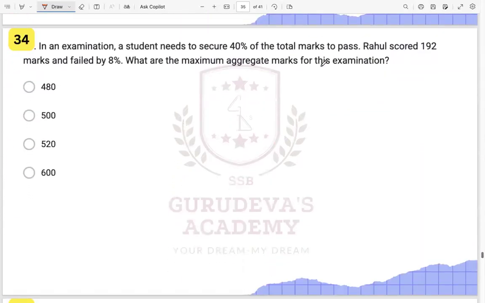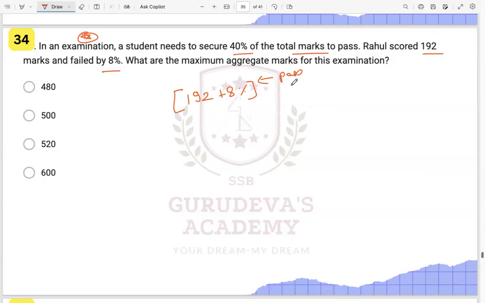Okay. Now this is again this type of question, a very important question. In an exam, a student needs 40% of total marks to pass. Rahul scored 192 marks and failed by 8%. This is all very simple. Now you would be able to solve it very easily. Rahul scored 192. If we give him 8% of marks, he will pass the exam, right?